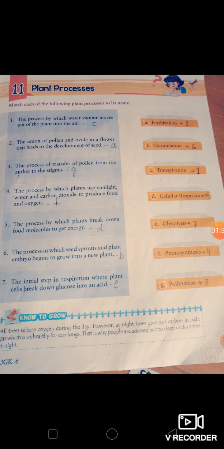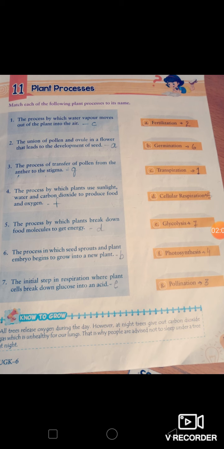This part is a very important exercise of the book, plant processes. In this chapter some processes are given and some descriptions about the processes are given. So you have to match the correct description with the correct process name. Like the first one is the process by which water vapor moves out of the plant into the air. It's called transpiration, in which the vapor moves out of the plant and mixes into the air.